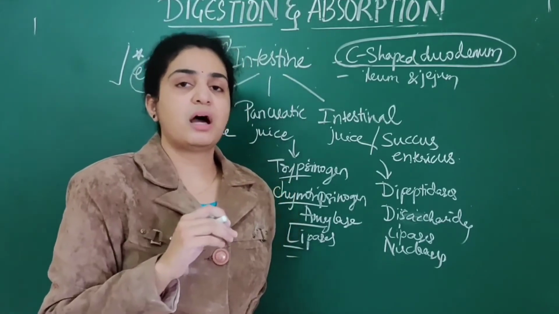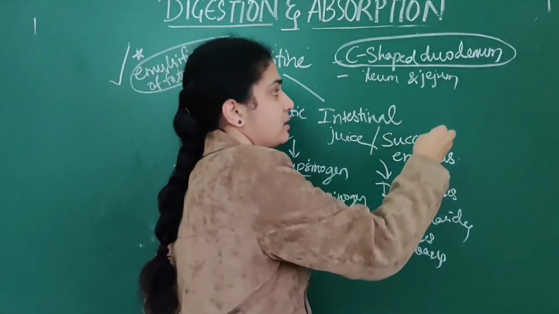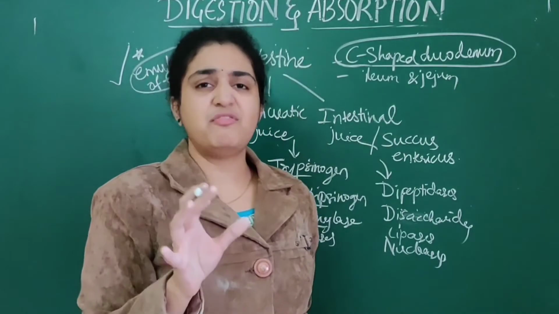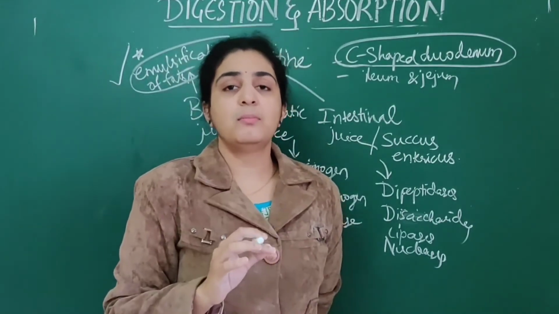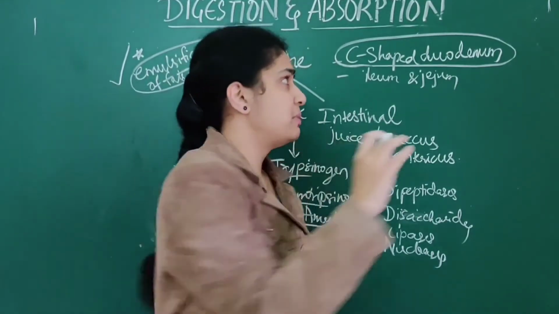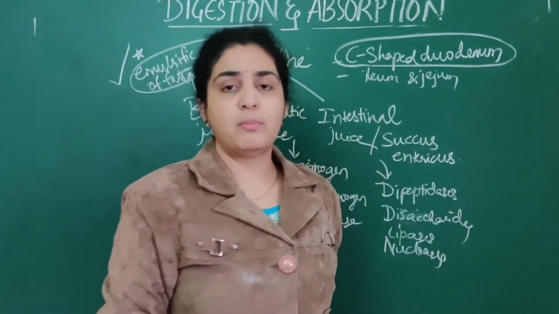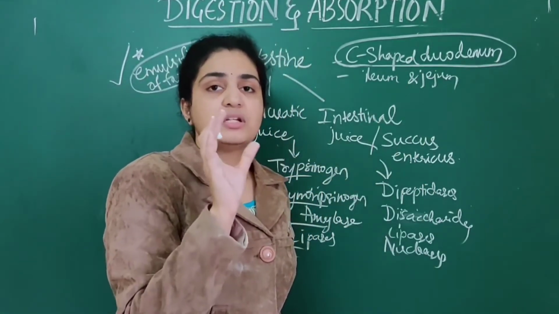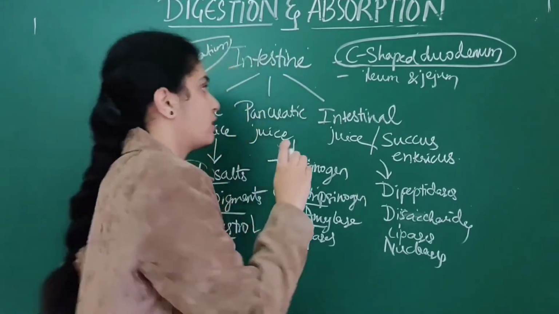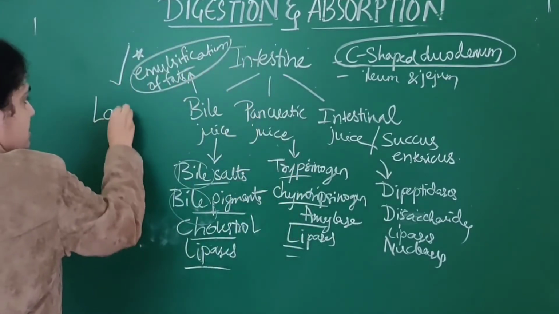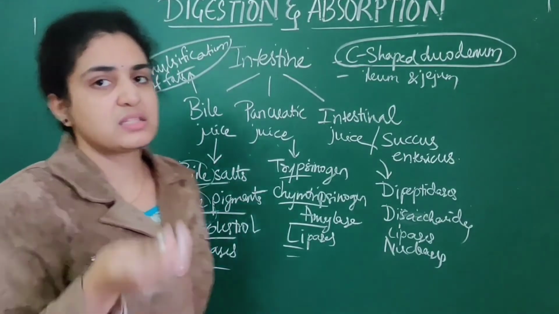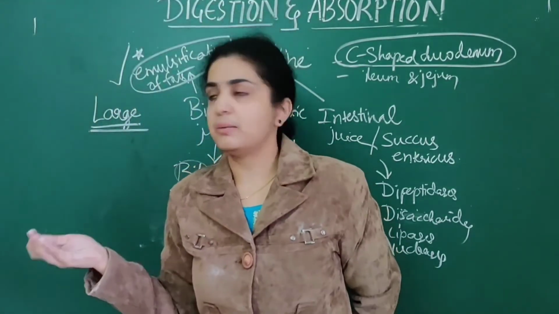What are passed into the large intestine? All the undigested particles, means the waste products are only passed, because maximum digestion takes place in the duodenum only. In the large intestine there are mainly 2 important functions. Large intestine means we already know the parts like cecum, colon, rectum.